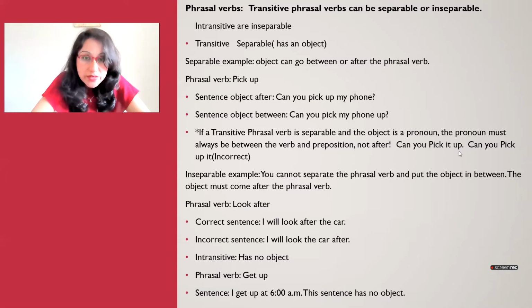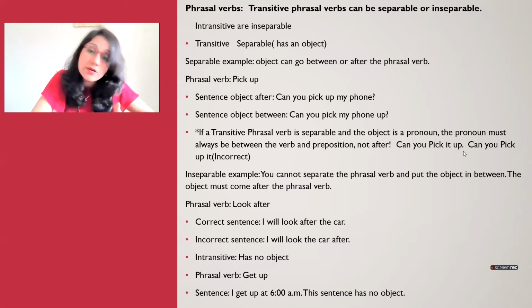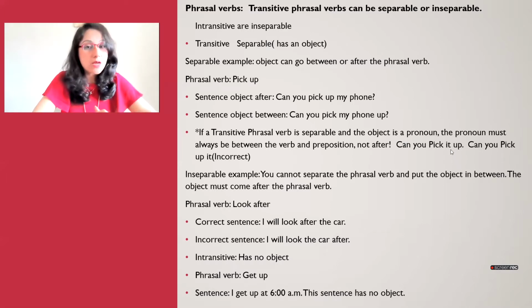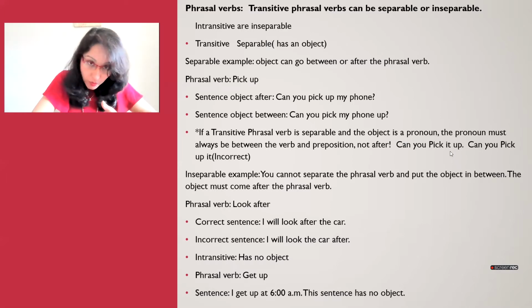So if the object is a pronoun, it will always come in between your verb and the particle. Always remember, when you have your phrasal verb, the first part is your verb, and then the second part, which is either a preposition or it could be an adverb, is known as a particle. So then your pronoun always comes in between.